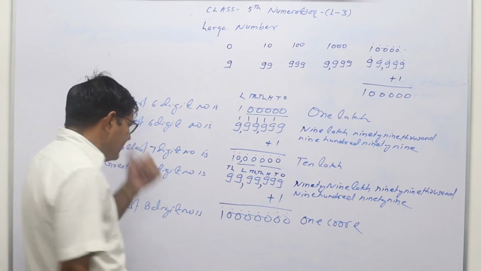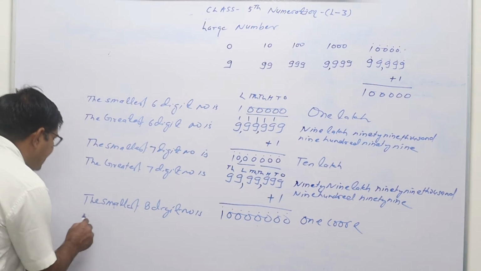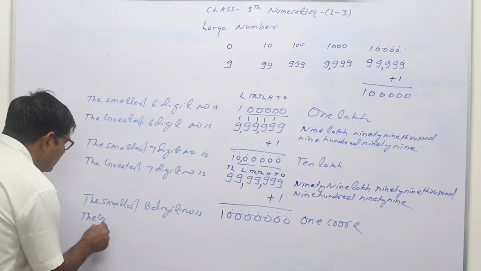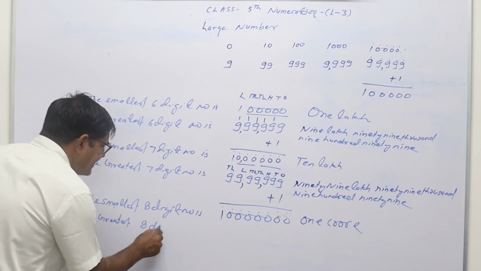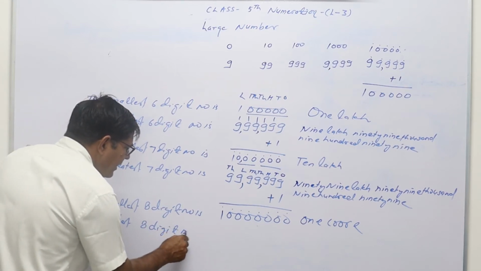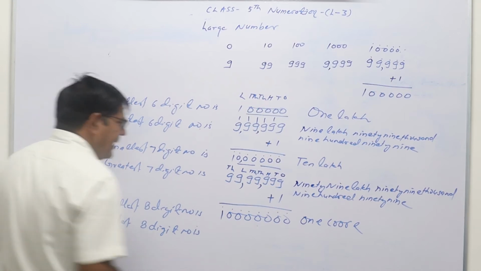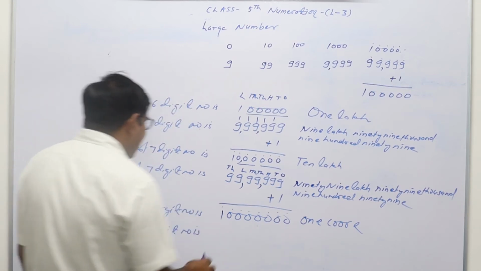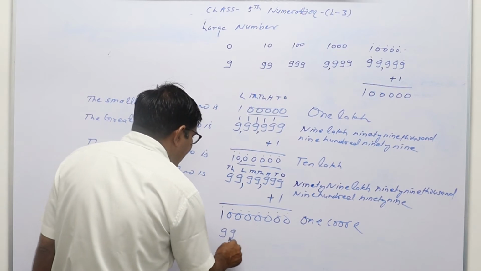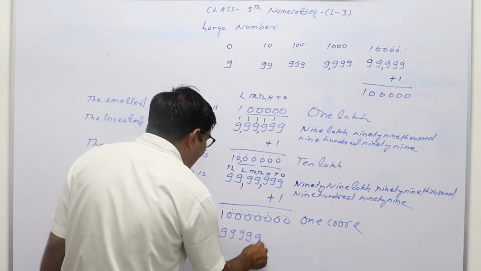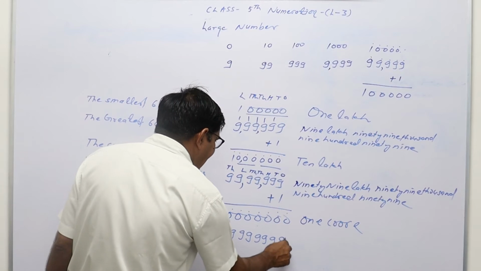And if we have to write the greatest 8-digit number, then it will contain eight nines, 99999999.